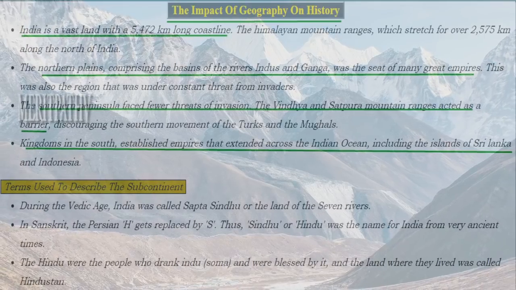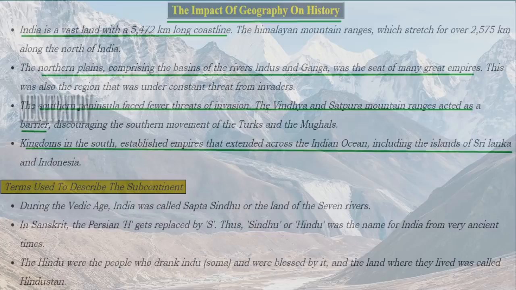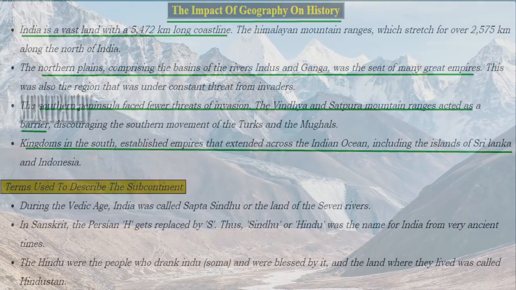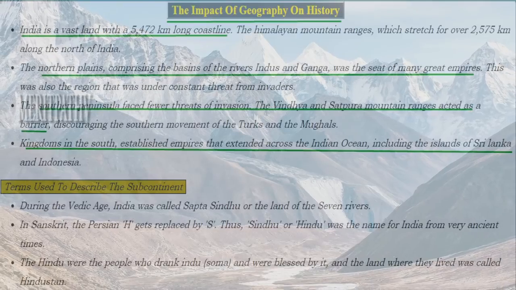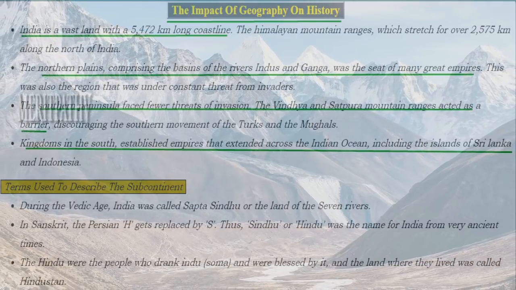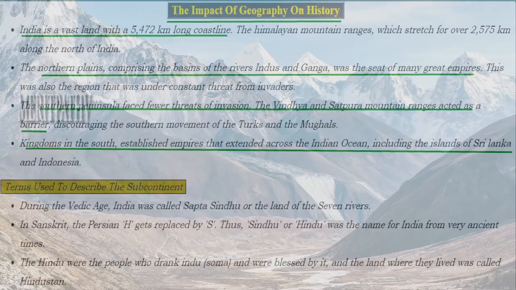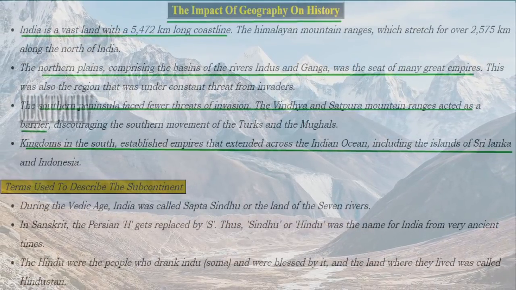The impact of geography on the history. So India has a long coastline with a land area of 5,472 kilometers. Himalayan mountains stretch for over 2,575 kilometers over the northern side of India.